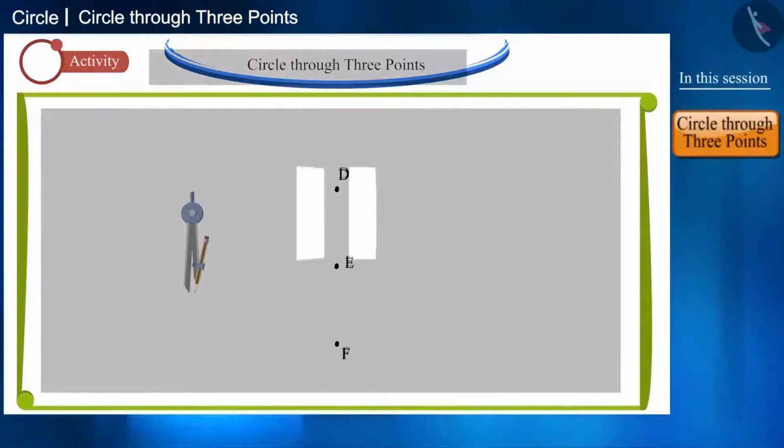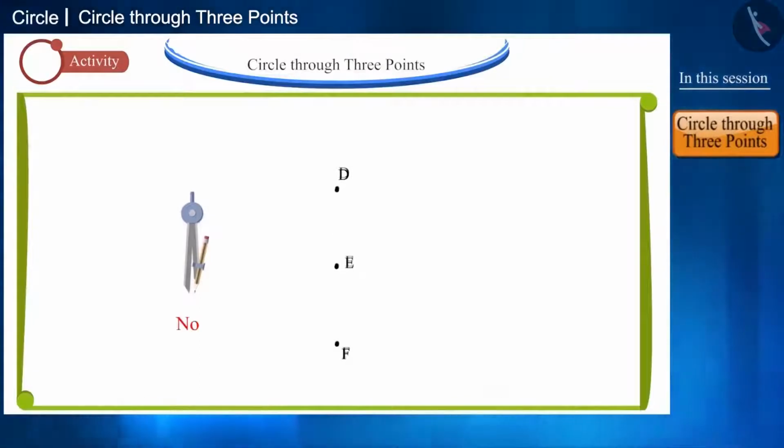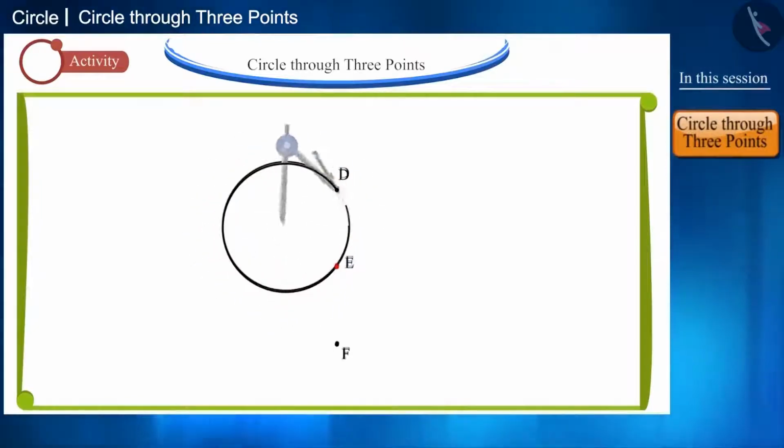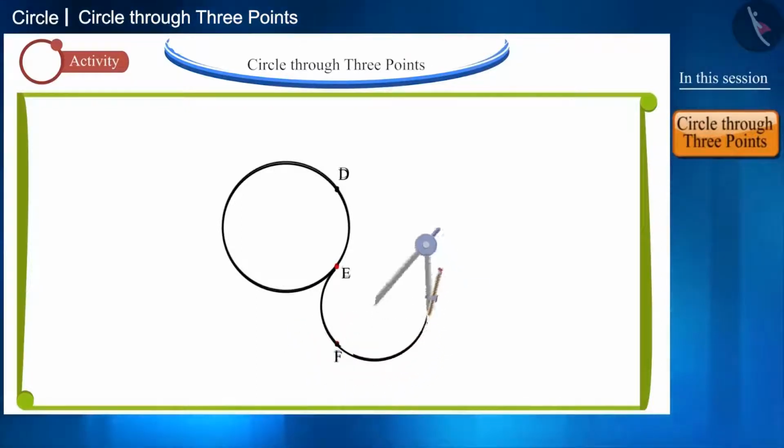You can try to draw a circle by pausing the video. No, because if we draw circles passing through points D and E, then point F is getting left out. If we draw a circle with E and F, then point D is getting left out.